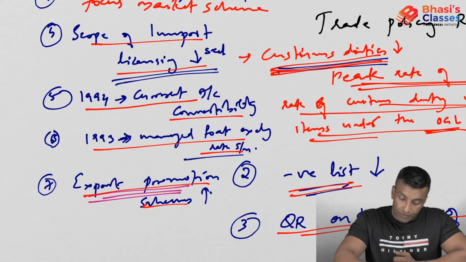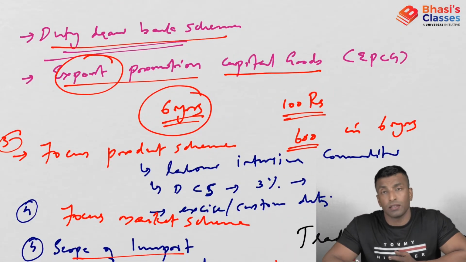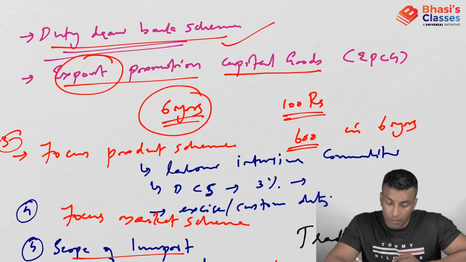Export promotion schemes, we have seen the schemes here. Duty drawback scheme, under this some percentage of the customs and excise duty which is paid by the exporters will be reimbursed.